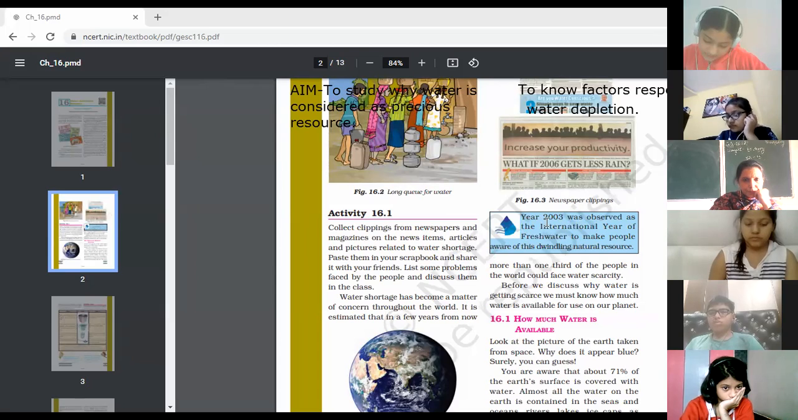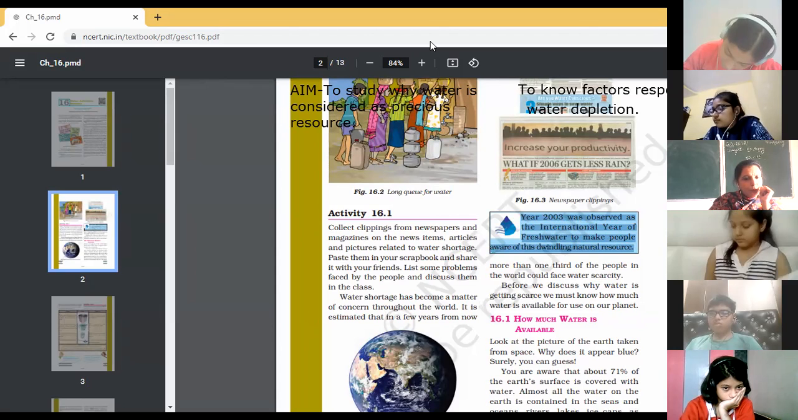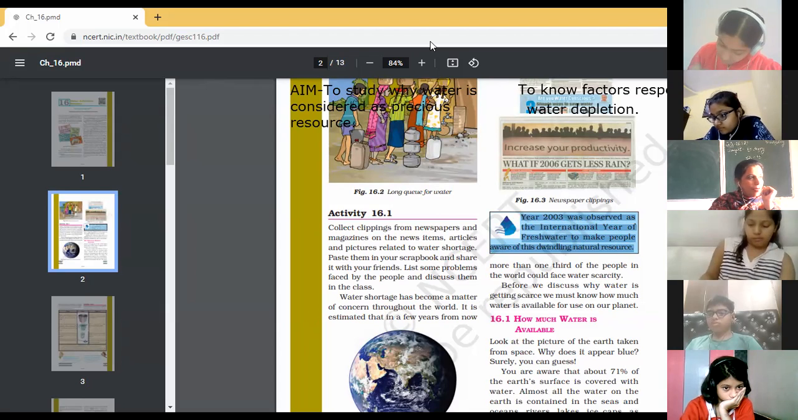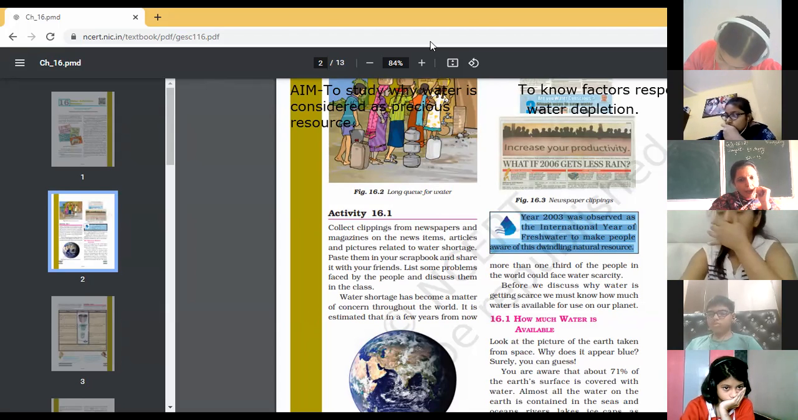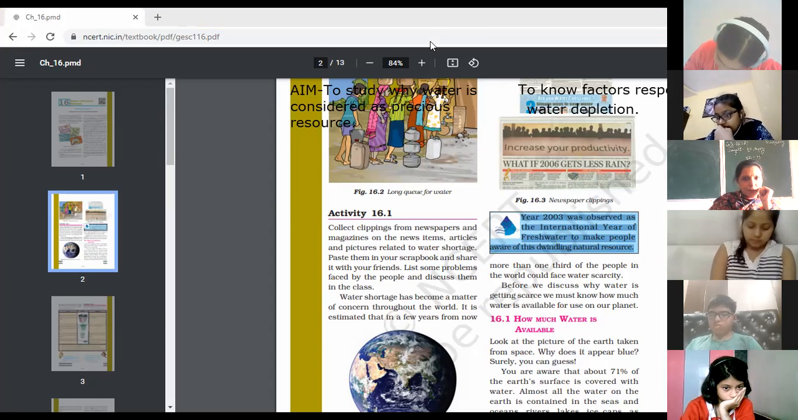Year 2003 was observed as the International Year of Fresh Water to make people aware of this dwindling natural resource. Kindly underline, children. These small questions can be there in the MCQ form. Before going to study the reason why less water is available, we'll go for how much water is available on the earth. Okay, the rest will be taken tomorrow. Till here, and today's work is clear to you. You need to start this chapter and kindly write down the word meanings of this chapter.